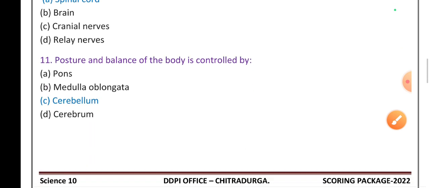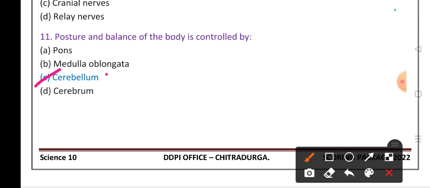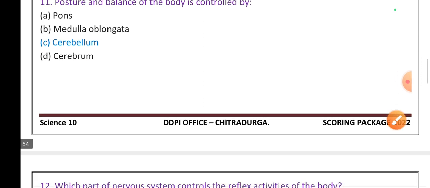Spinal cord. Posture and balance of the body is controlled by the cerebellum. It is a part of the hind brain. Other parts of the hind brain are the pons and medulla oblongata, but they do different functions. Pons helps with facial expression.